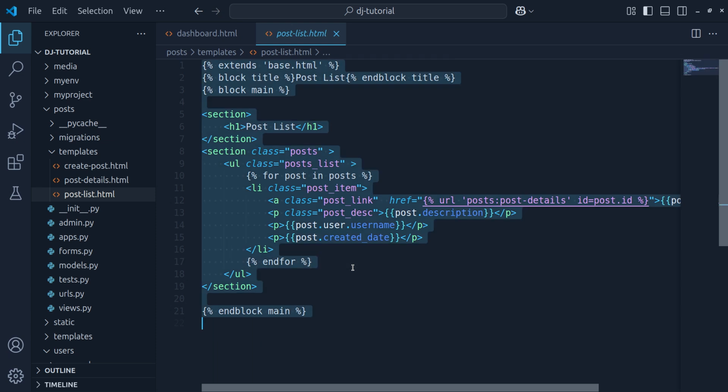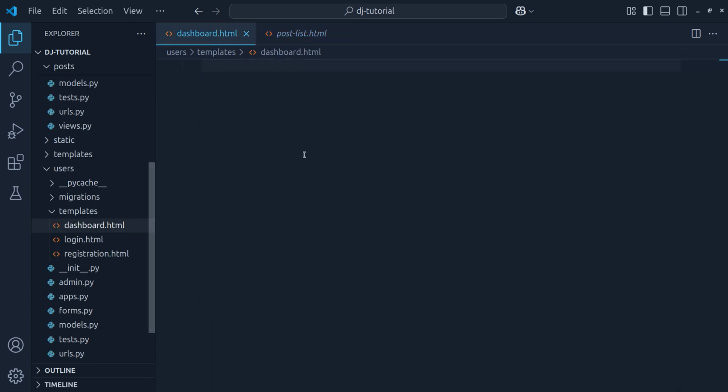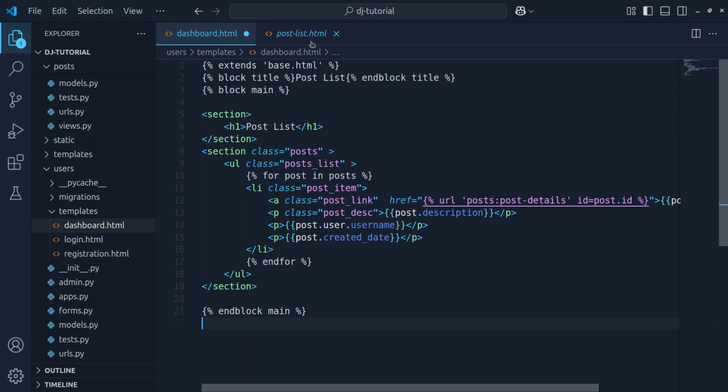So let's copy all of this and paste this content into the dashboard, and let's change the title. Let's call this dashboard. So this will be dashboard, then this will be post list, and everything will be as it is.